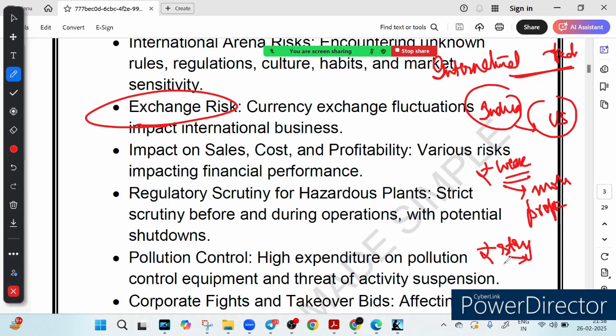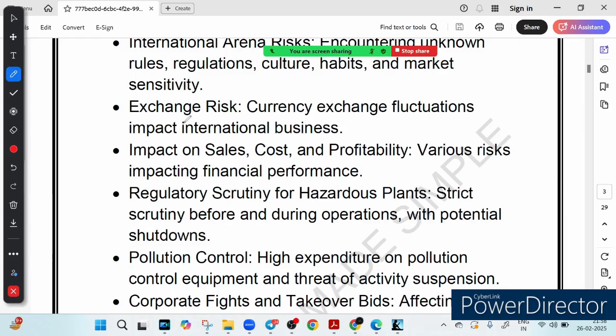That is why businesses keep a close watch on the forex market. Currency exchange fluctuation impacts international business, so businesses keep a close eye on the exchange rate or forex market.